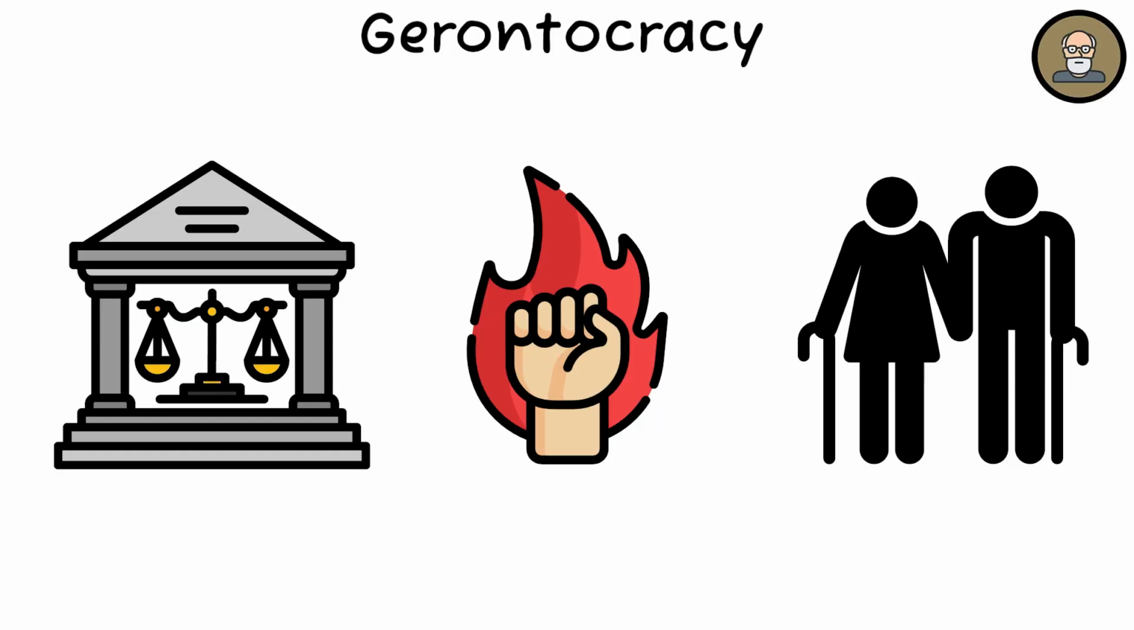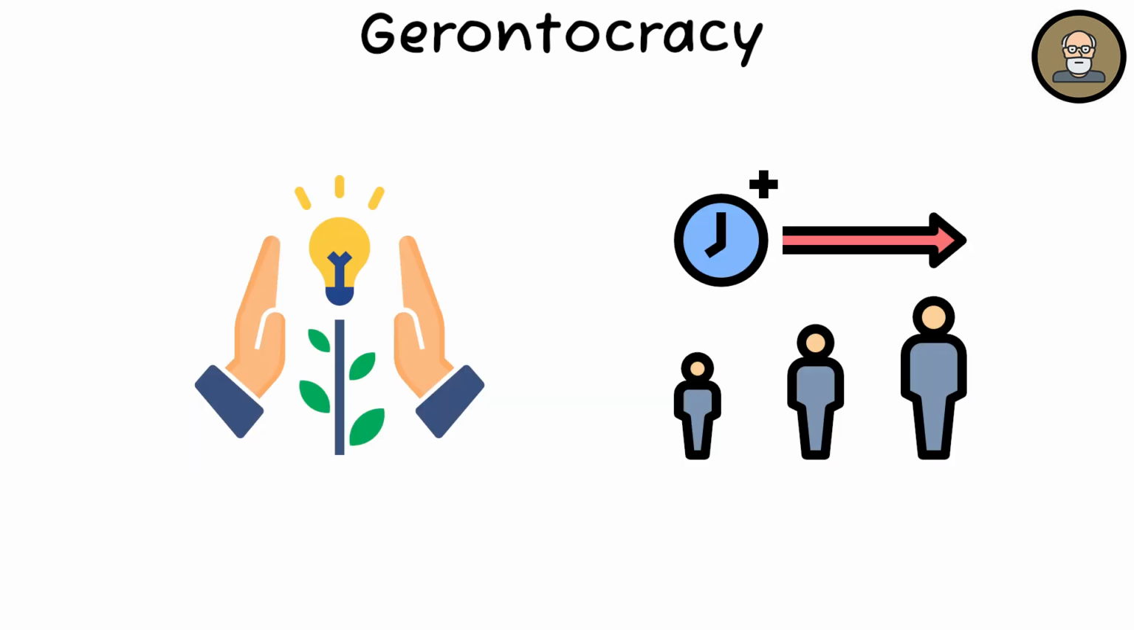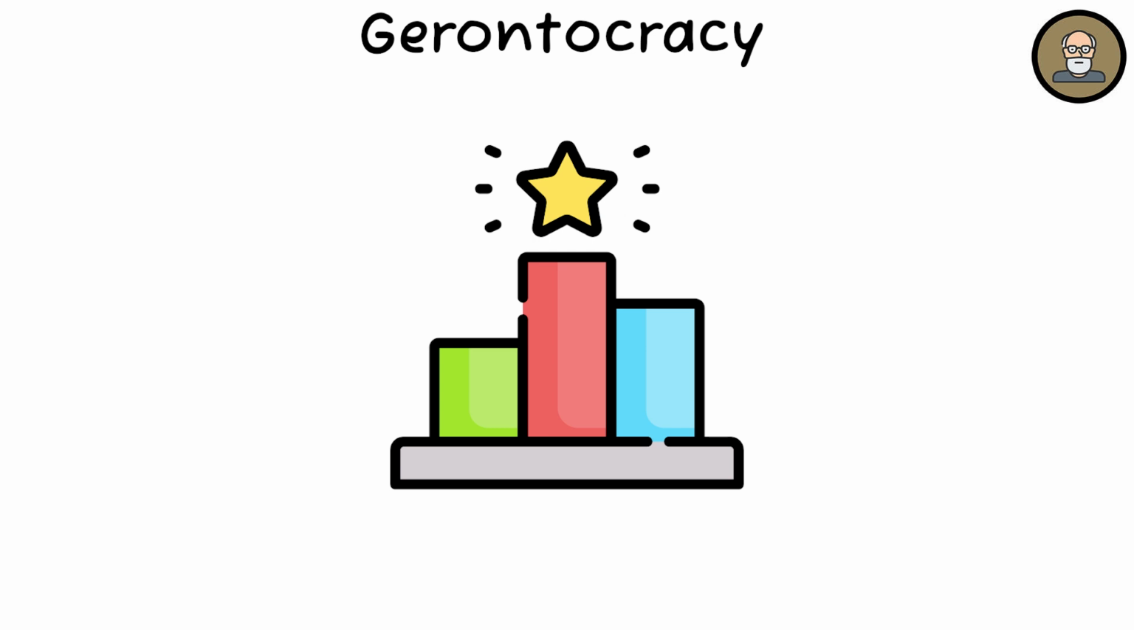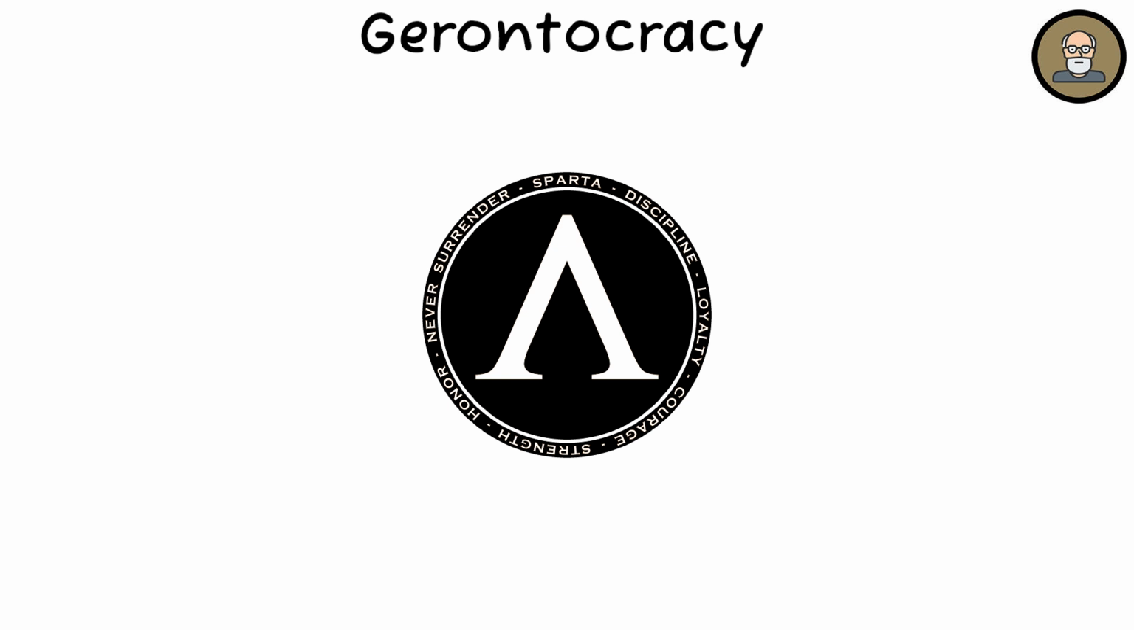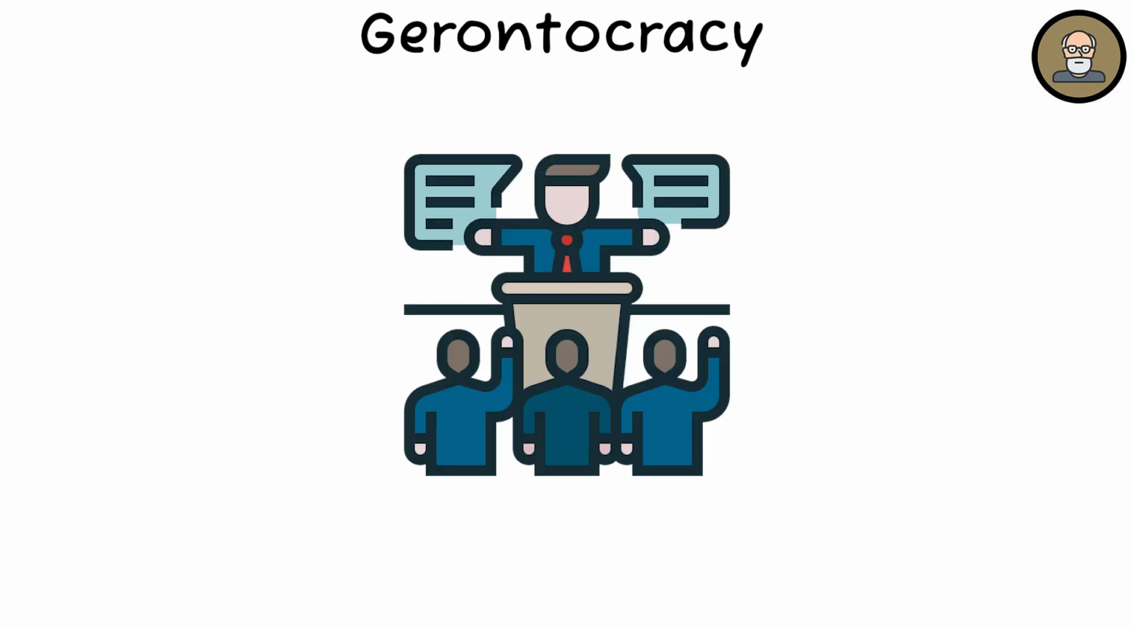Gerontocracy. Gerontocracy is a form of government where power is placed in the hands of older individuals, often focusing on the wisdom and experience of age. In such systems, ranking is a key factor in political influence and leadership roles. Historical examples include the ancient Spartan government, where elders held significant authority, and modern examples can be seen in certain political bodies where older leaders dominate decision-making processes.